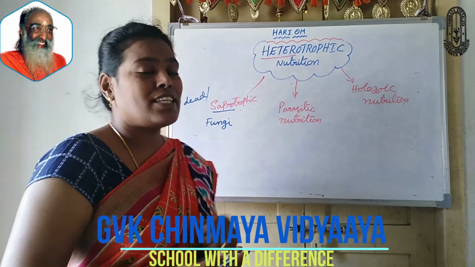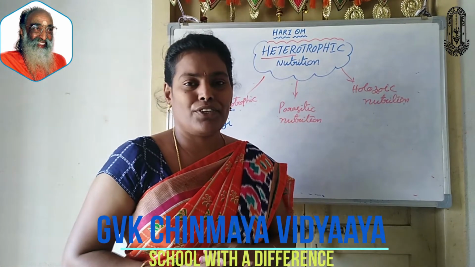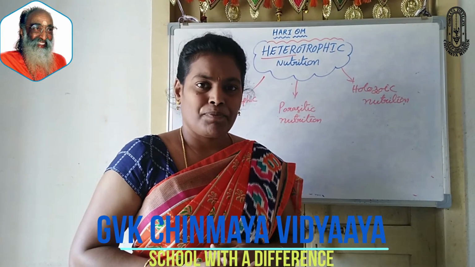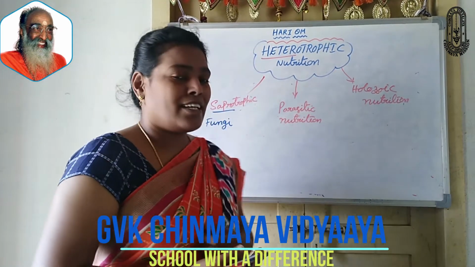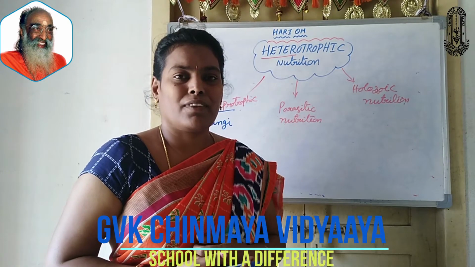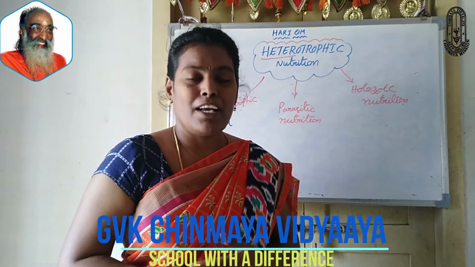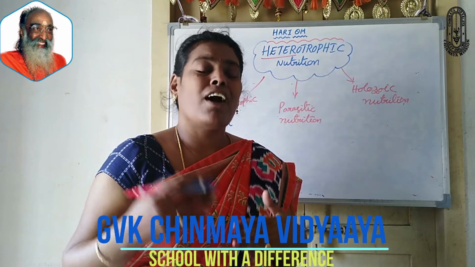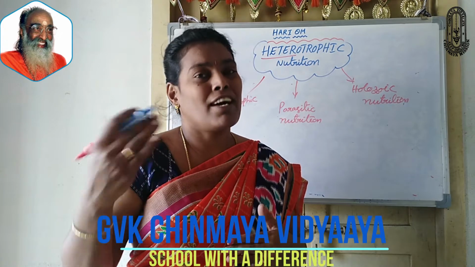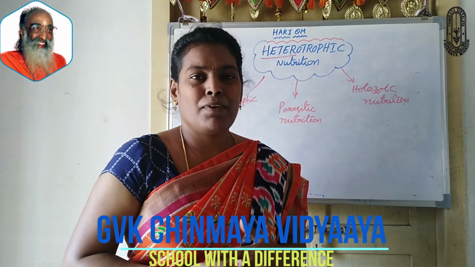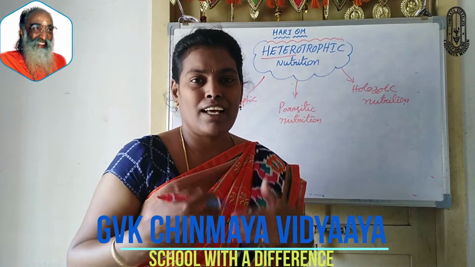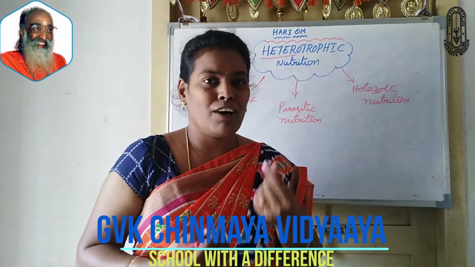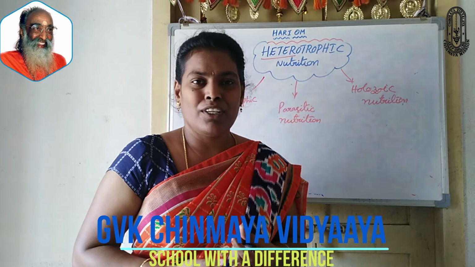Then coming to the second category of heterotrophic nutrition, that is called parasitic nutrition. What is this parasitism? What is a parasite? They also depend on other organisms, but in a somewhat different way. These parasites live inside or outside the body of other organisms. For example, in human beings, inside our body, in the digestive system, in the intestine, some types of worms live. You all know that.